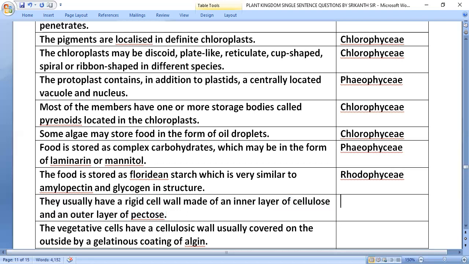They usually have a rigid cell wall made of an inner layer of cellulose and an outer layer of pectose in Chlorophyceae. Vegetative cells have a cellulosic cell wall usually covered on the outside by a gelatinous coating of algin in Phaeophyceae.